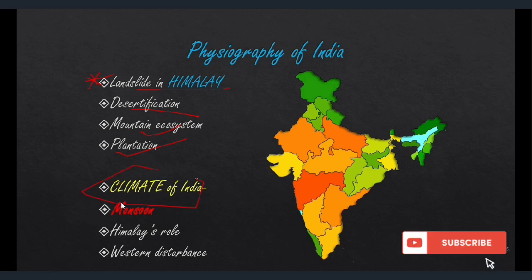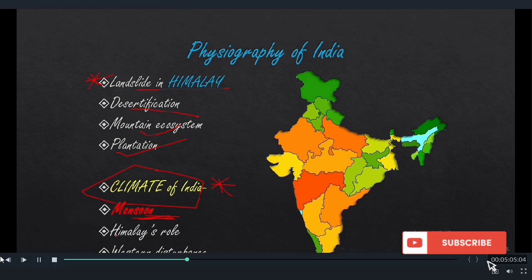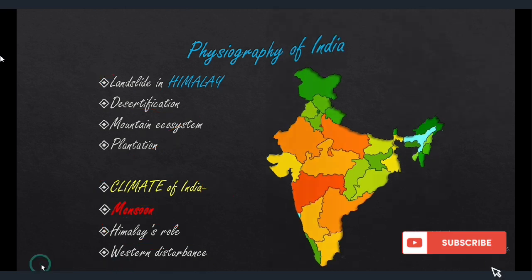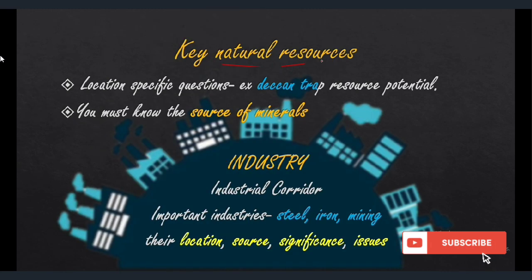And then climate of India. This is again important, and I should mark an asterisk here because it is very important. Monsoon is highly important. Another reason for preparing monsoon is that everything is related in geography. When you read about monsoon, you will be able to understand the role of the Himalaya in rain, etc. The Himalaya plays a big role and saves our continent from cold weather. And then western disturbances. This is very important because it is always in news. It was in PYQs.